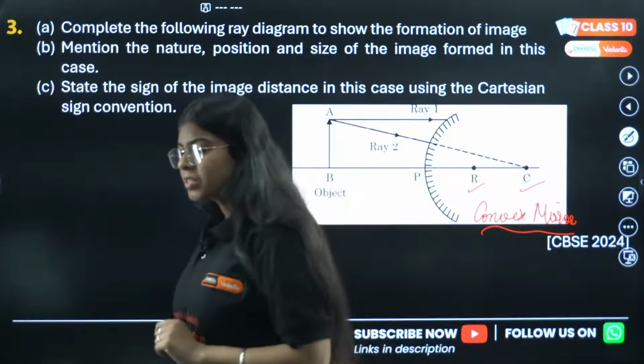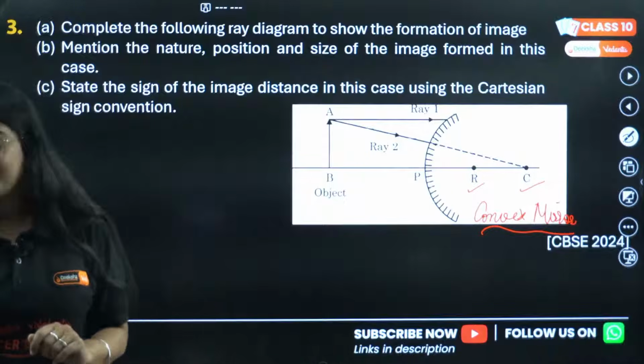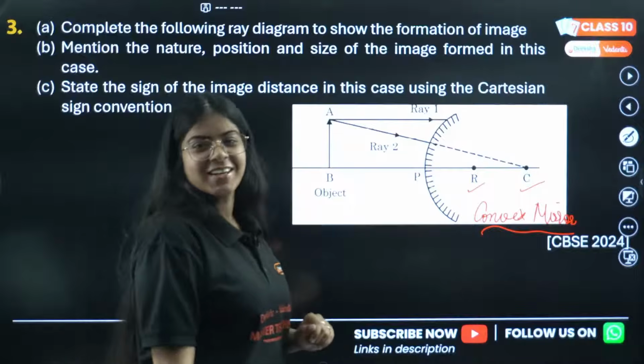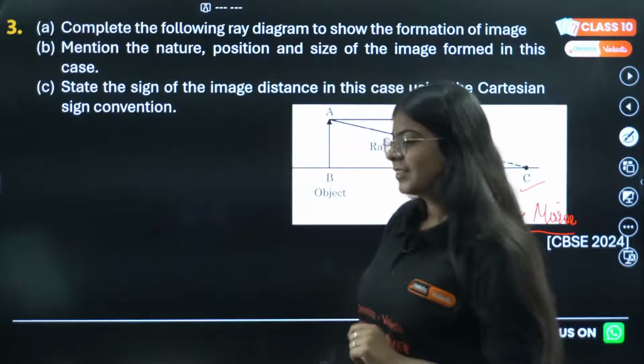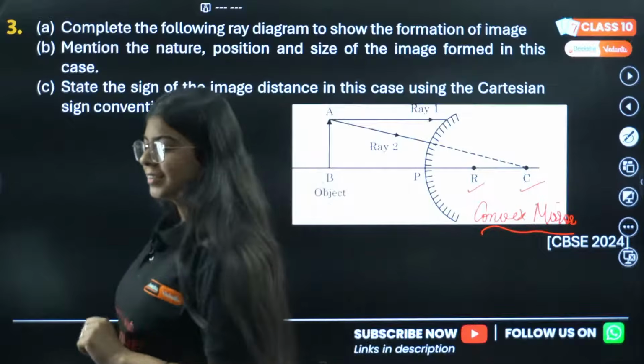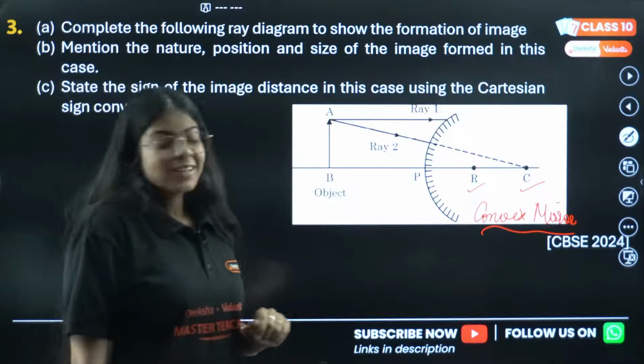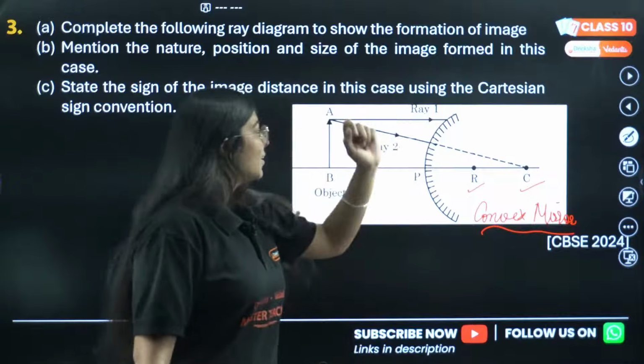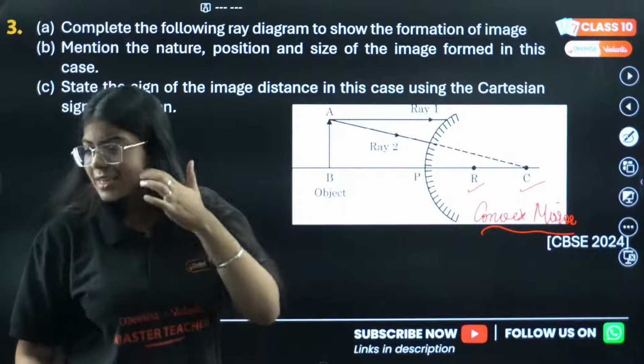Obviously, it's for CBSE. Why would you study for UP board in English? Okay, it's fine, it's fine. Okay, so everyone who is answering is correct.